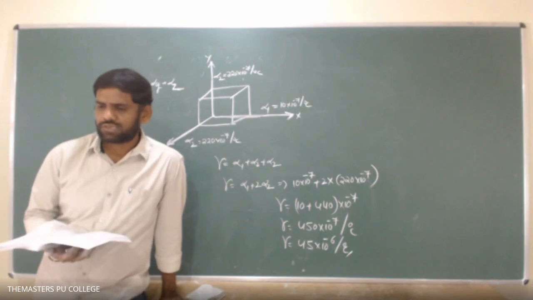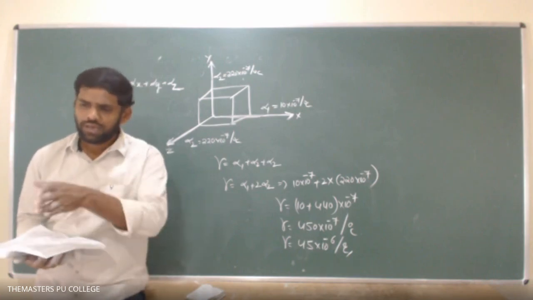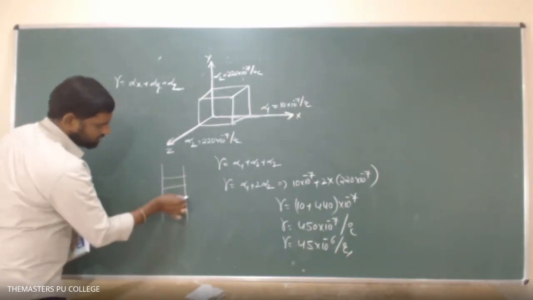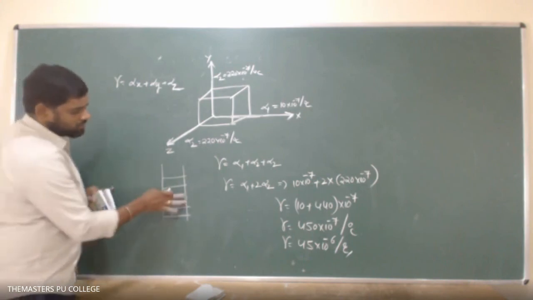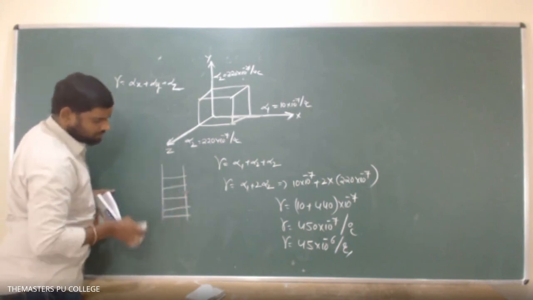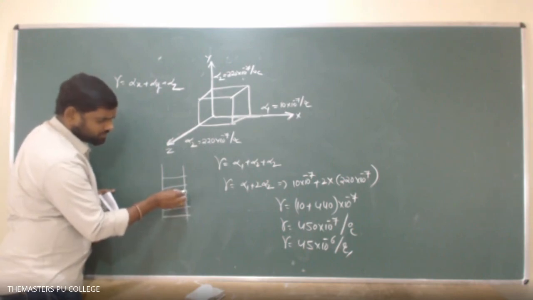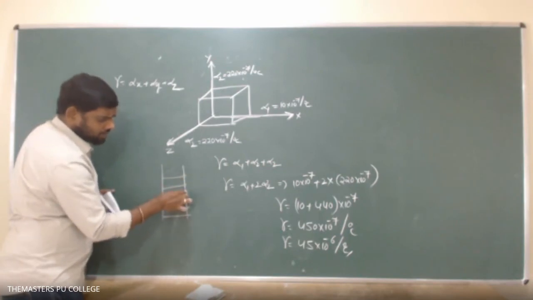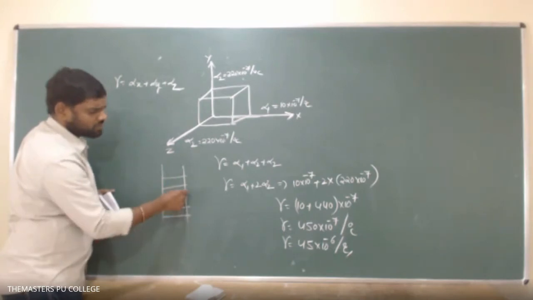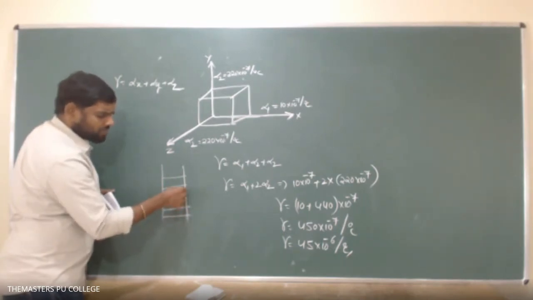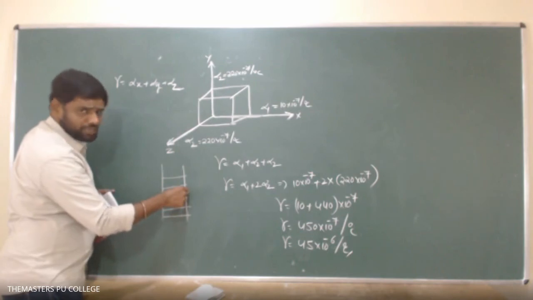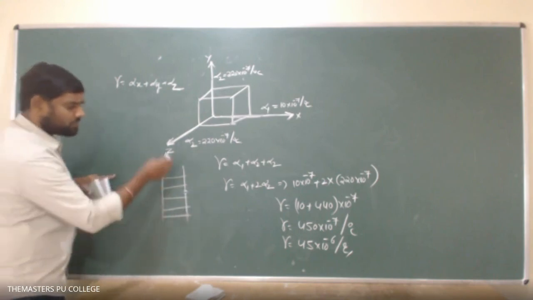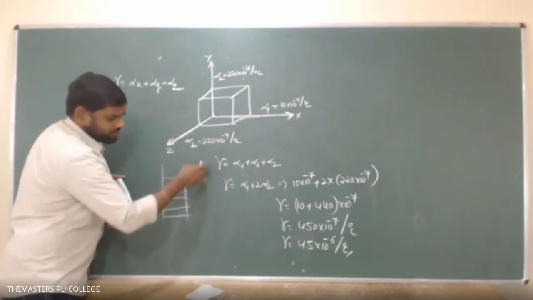So if thermal stress is generated, then what will happen? Generally the track will be like this, no? So here a small gap is left like this. Why is this small gap left? When the temperature is increased, this rail can expand and this rail can expand, and the gap may fill. In winter season, they may keep some small material like this in the gap. So for example, if this gap is not left, in summer season, what will happen?